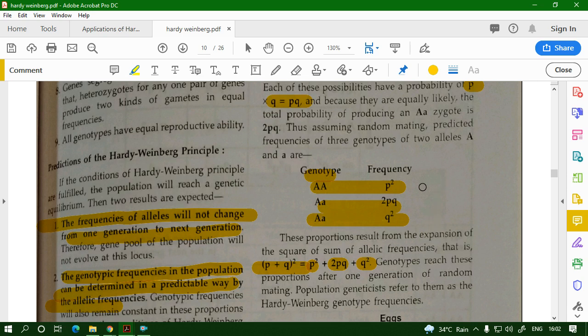And the remaining, let's do it with a text. You have been given a value of p equal to 0.6, and what is the value of q then?